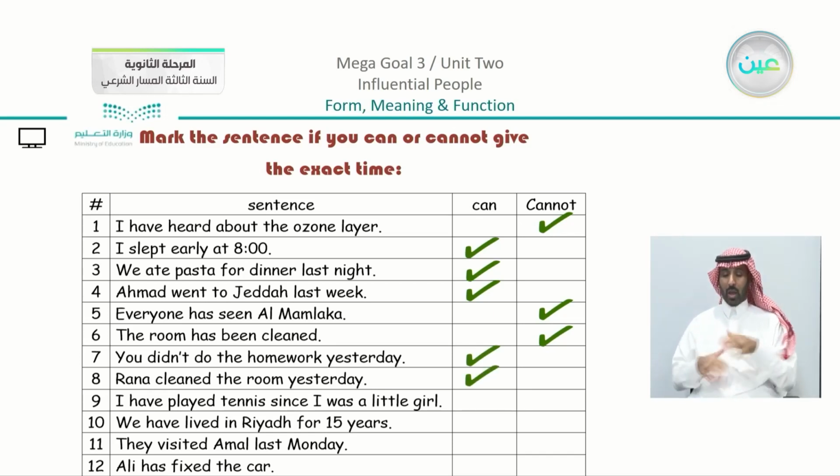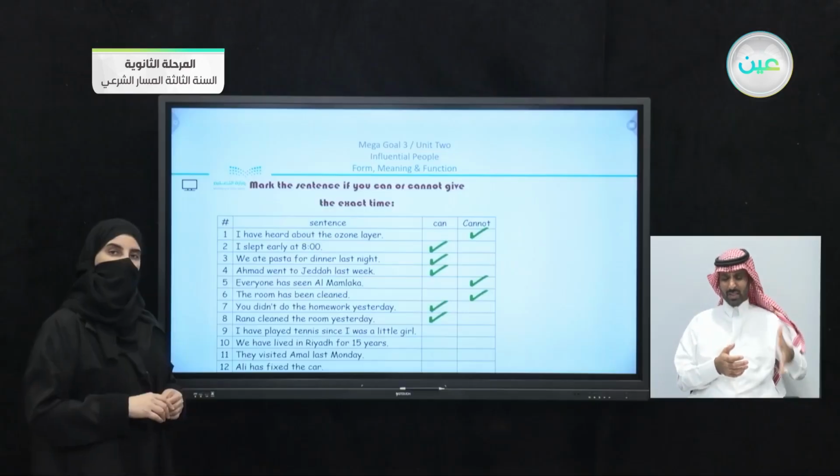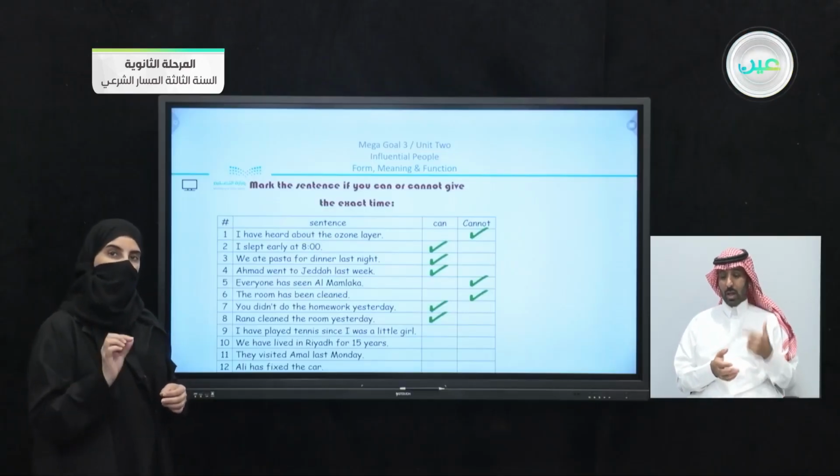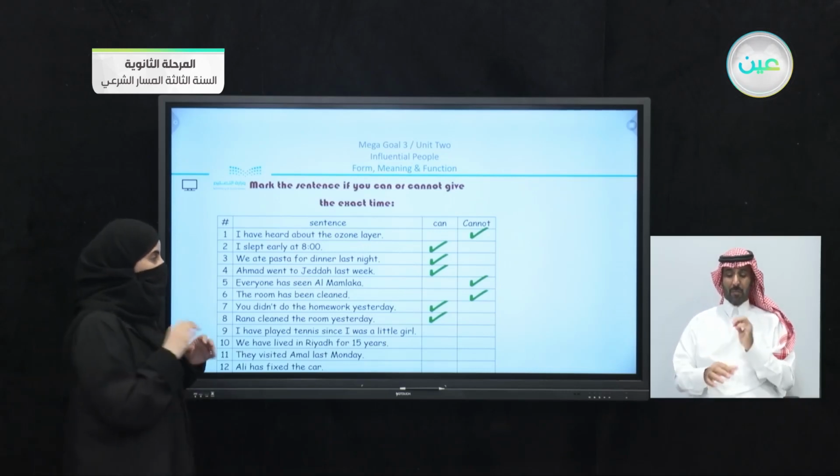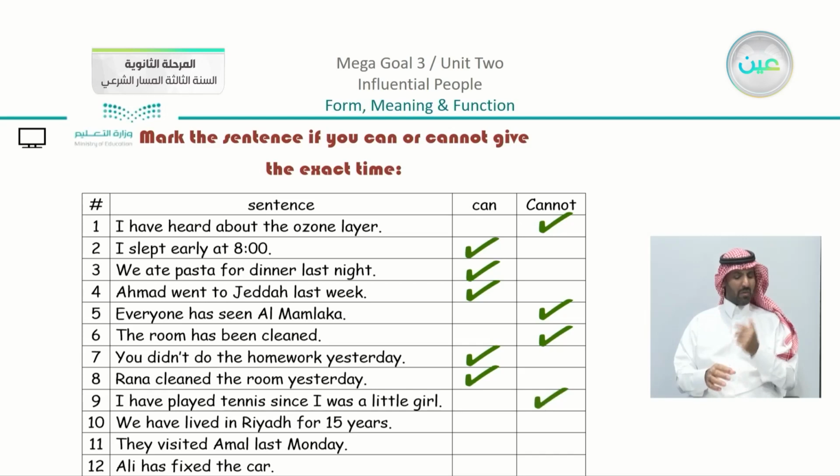I have played tennis since I was a little girl. So since I was a little girl, but there is no specific answer here, or there is no specific time. So there is nothing exact. So I'm going to agree that we have here can't. We have lived in Riyadh for 15 years. Also there is no exact time. They visited Amal last Monday. So here there is a specific time, and now you can see the difference between the two types of sentences. We have the last one. Ali has fixed the car. Also there is no exact time, which means that we can't.